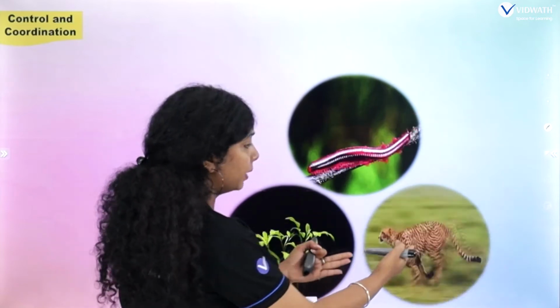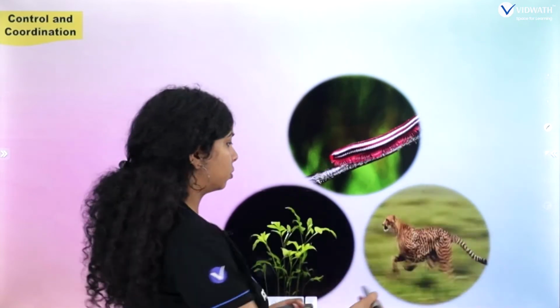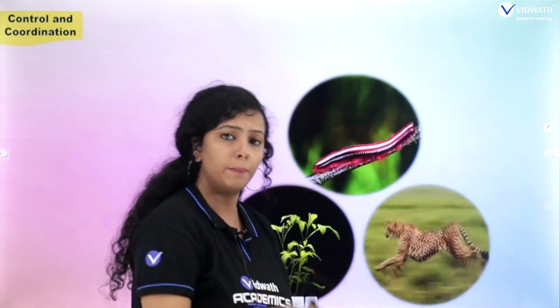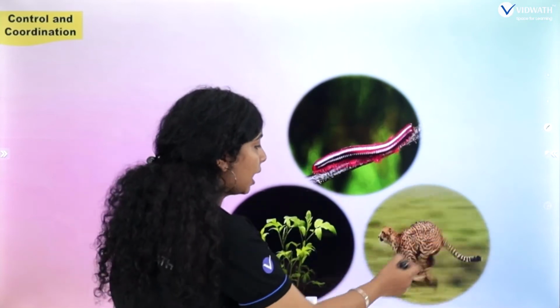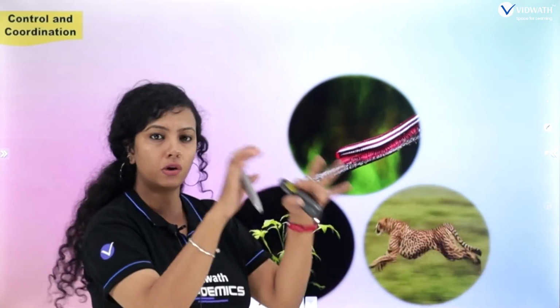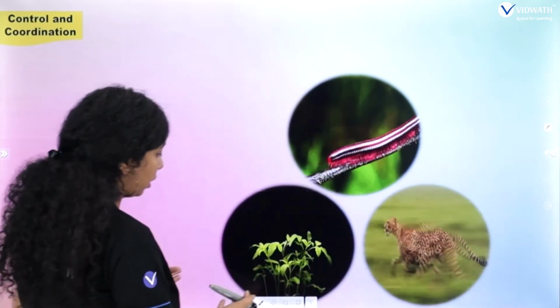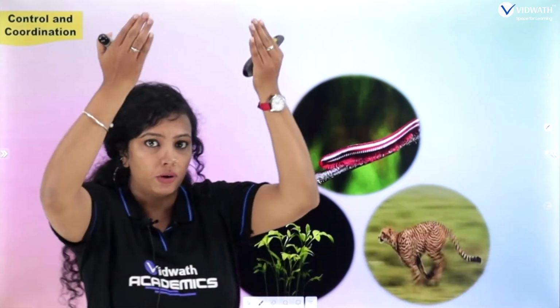The same thing happens in the cheetah when it is running. See what it is doing? The forelimb moves first and the hind limb follows. If it were moving at the same time, what would have happened? It would have fallen down, right? Yes, students. So what is happening here? There is controlled movement. And if you come to the plant, it is growing upwards. Did you see any plants growing downwards like this? No, right? It will be moving upwards itself.